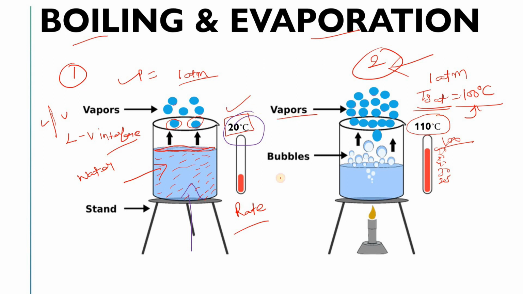Now you can see here the bubbles are here, right? In this case the bubbles were not there, right? That's why I would like to also tell you one thing about evaporation. Evaporation involves no bubble formation or fluid motion. Are you getting my point? But in the boiling case, bubbles will occur. Okay, and I was saying that it occurs at the solid liquid interface, right?